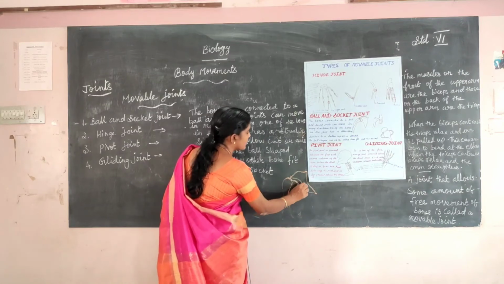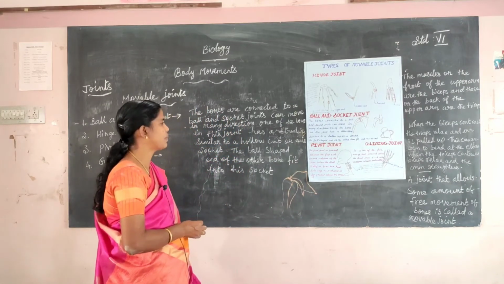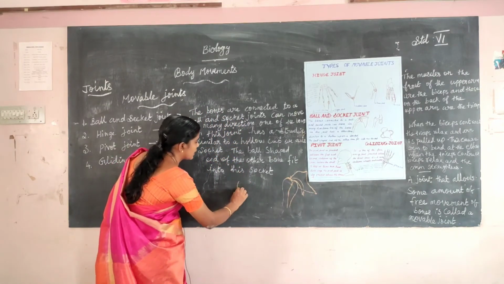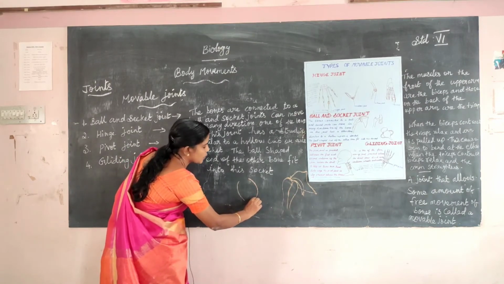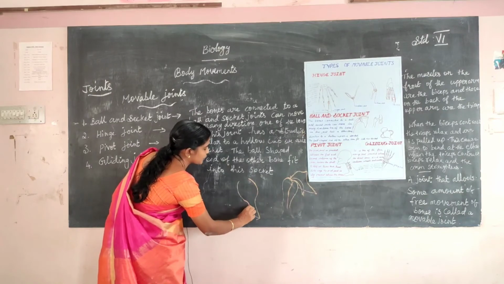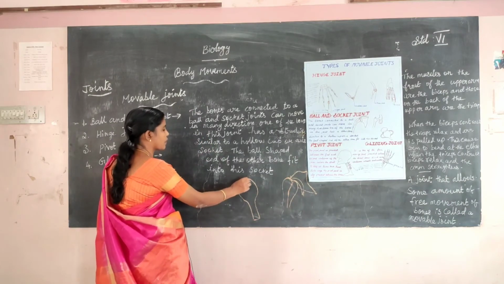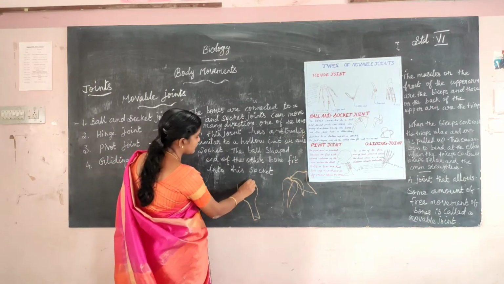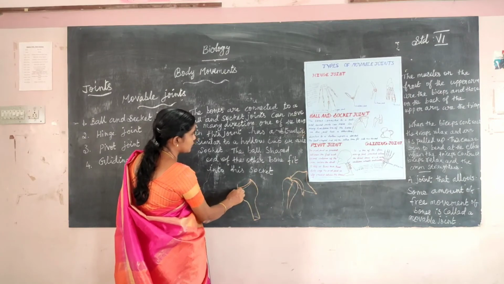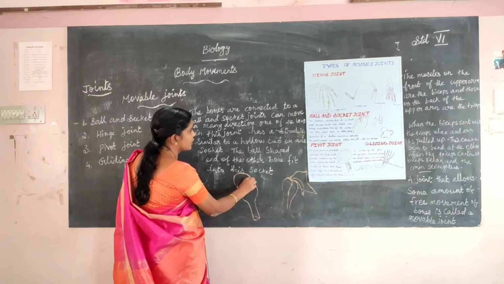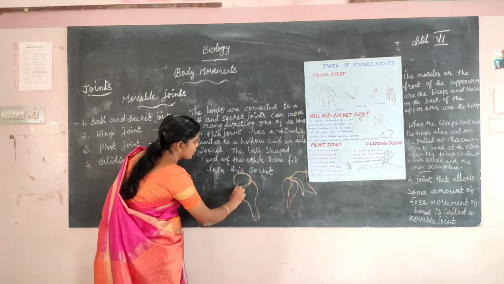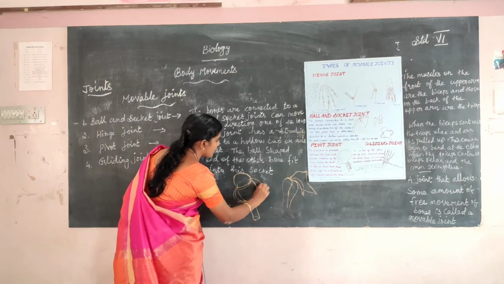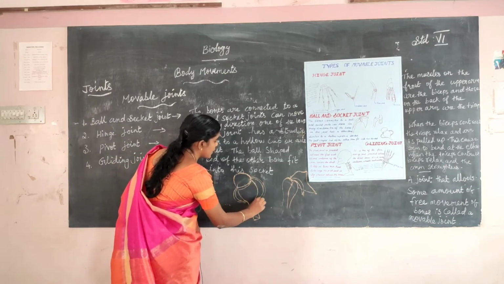The lower bone has the cup shape, and the other is ball shaped. Children, what is this? Ball and socket joint. Do you understand?